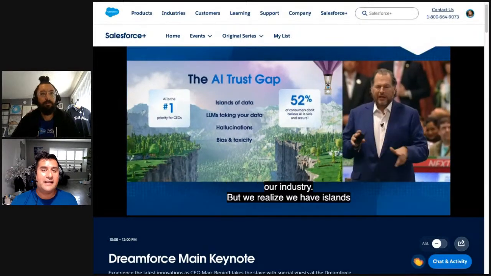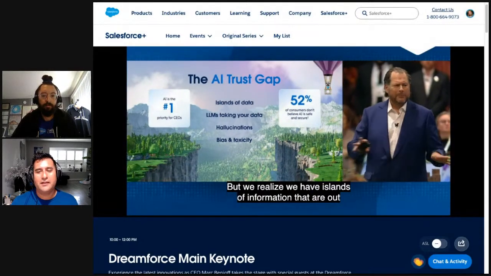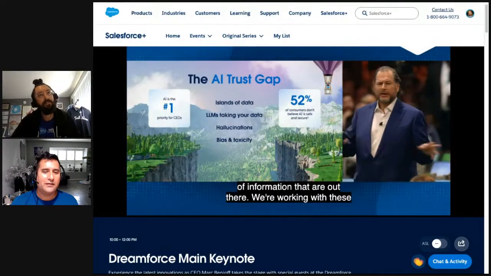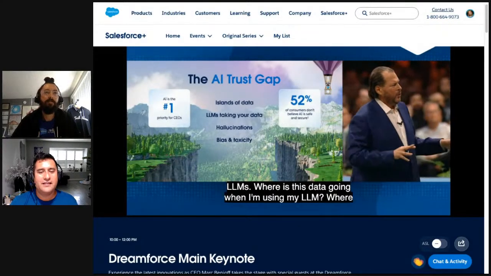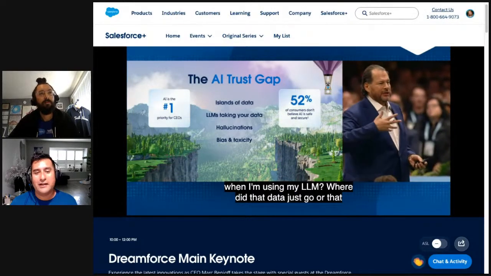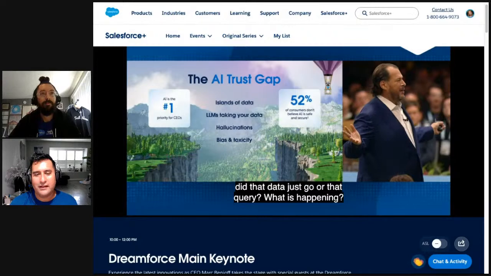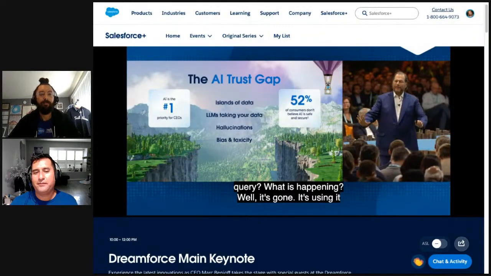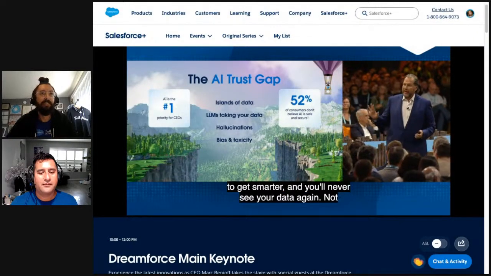Where is this data going when I'm using my LLM? Where did that data go? It's ingested, it's gone. If you are using it to get smarter, you'll never see your data again. Not exactly how we operate in the enterprise world. What's the trust gap?